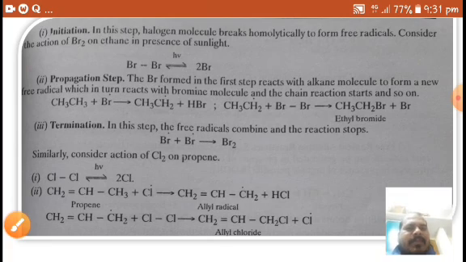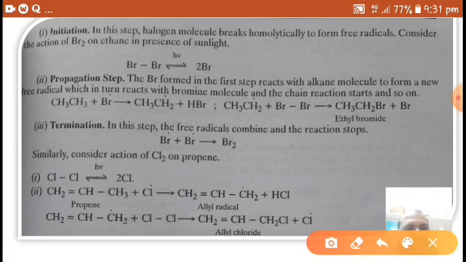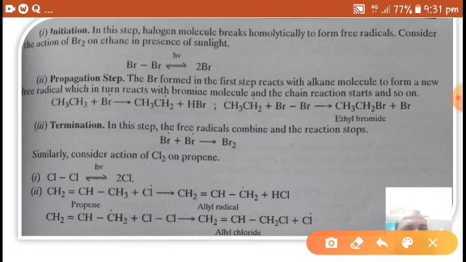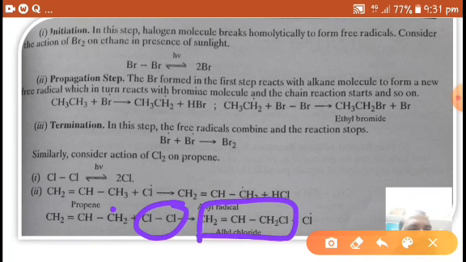In initiation, a chlorine free radical is formed, and propane reacts with the chlorine free radical to give an allyl radical, just like the ethyl radical formed in the second step above. In the propagation step, this allyl free radical and chlorine give allyl chloride, and one chlorine free radical is formed.